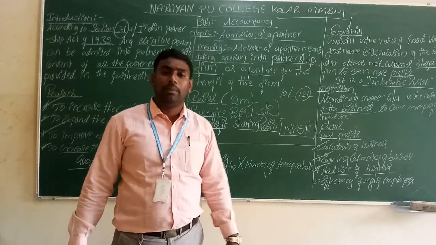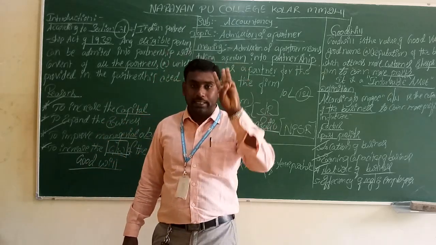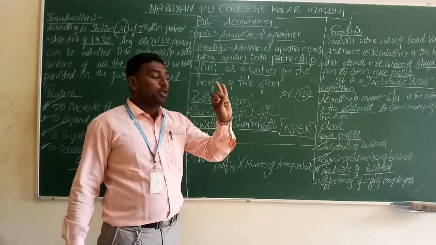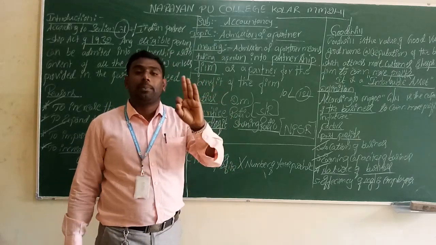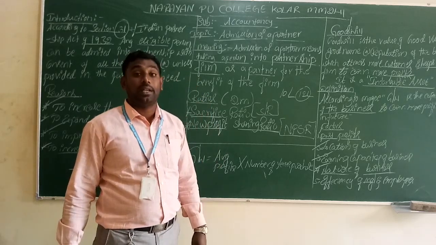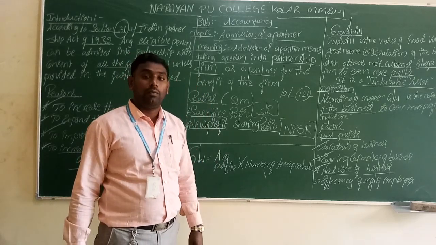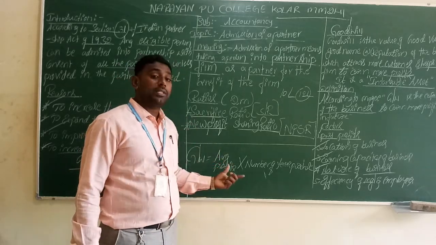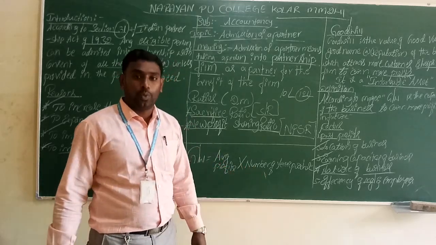Goodwill may be classified into exactly 3 types: average profit method, super profit method, and capitalized profit method. But from the examination point of view, they always prefer only the average profit basis. So based on that, we calculate the goodwill.